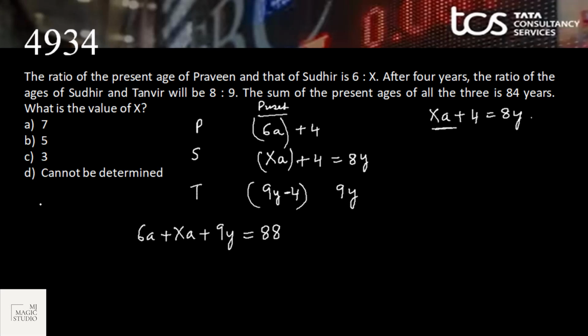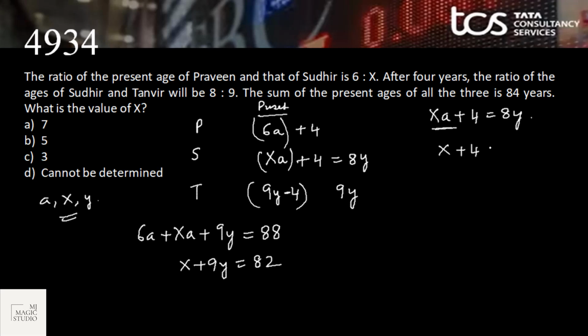Now what we can observe is we have got three variables: a, x and y. Can we try to substitute a few values for a? A was the common ratio taken here. So if I take a as 1, suppose, then it would be x plus 9y equals 82.